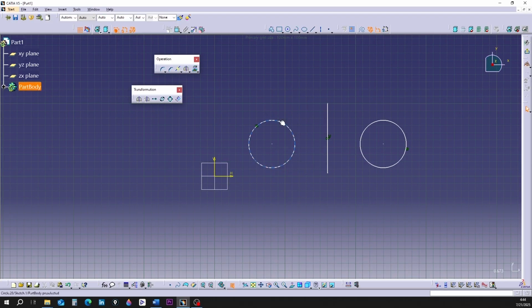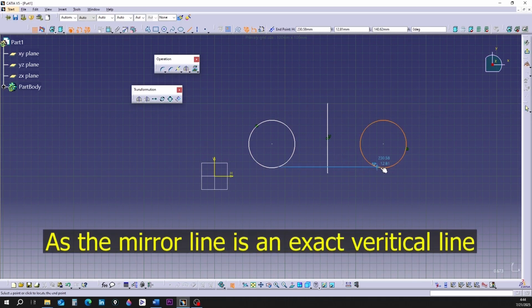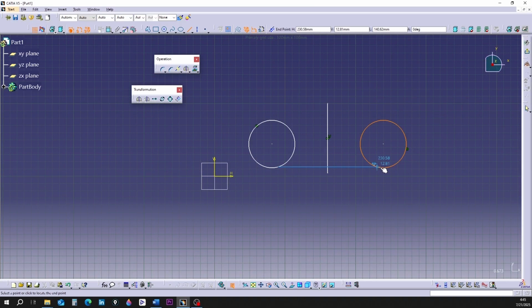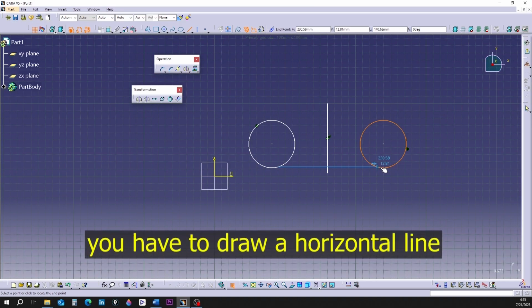Note, the distance of any point on the second circle from the mirror line is exactly equal to the similar distance of that point from the first circle. To prove this, I draw a line from the circumference of the first circle. I extend this line to the circumference of the second circle. The extension should be perpendicular to the mirror line.